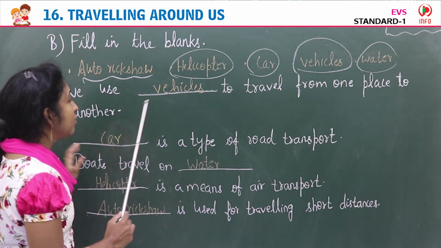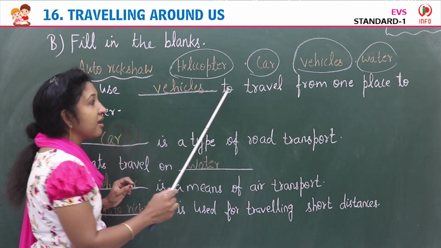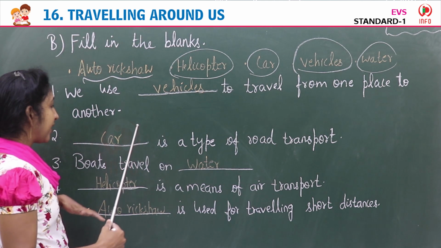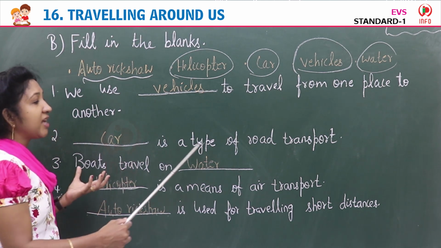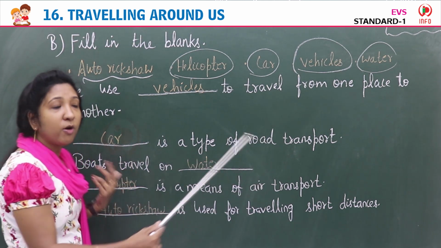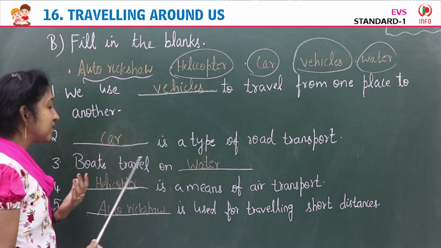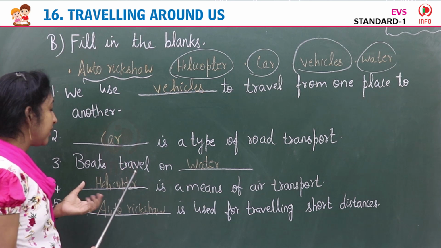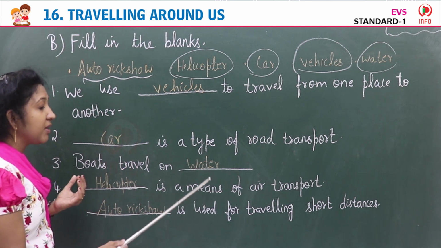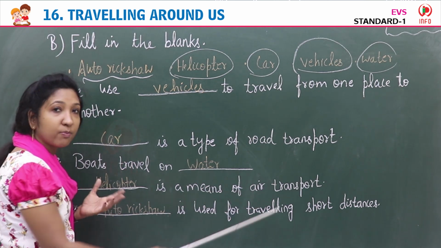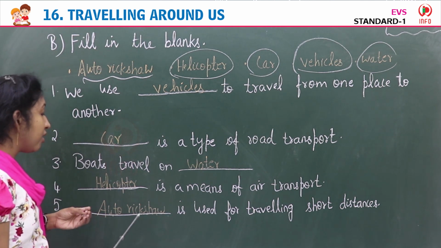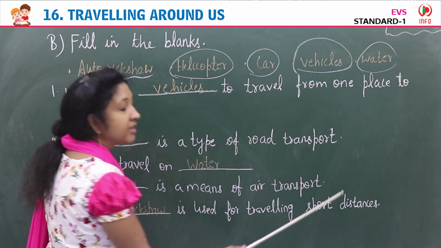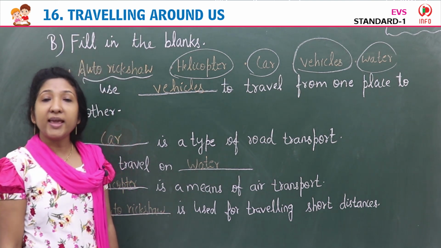So first one, we use vehicles to travel from one place to another. Second, car is a type of road transport. Third, boats travel on water. Then fourth, helicopter is a means of air transport. Then last one, auto rickshaw is used for traveling short distances. Okay.